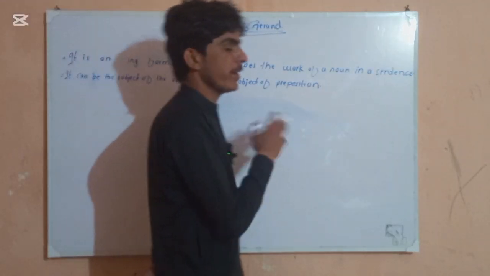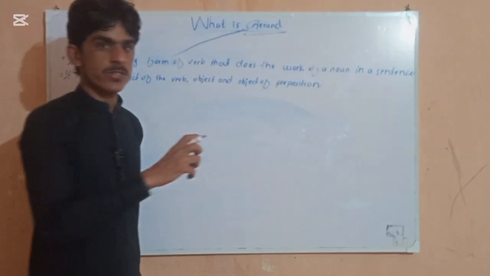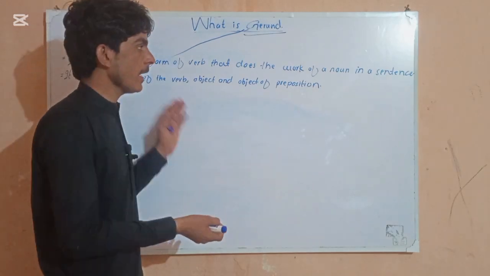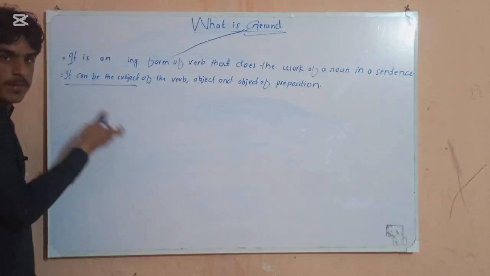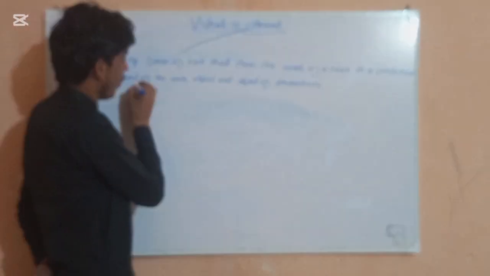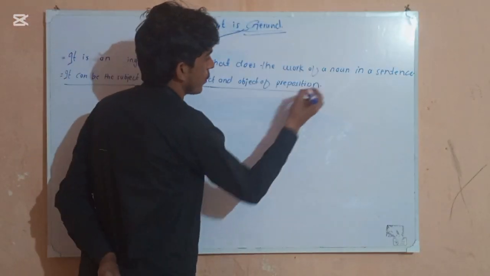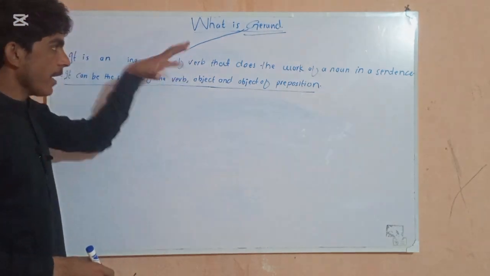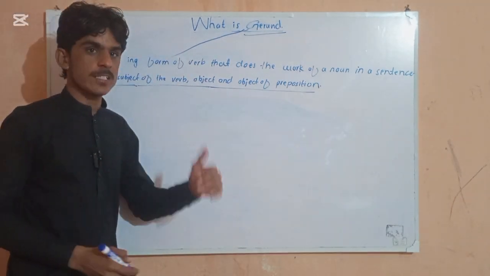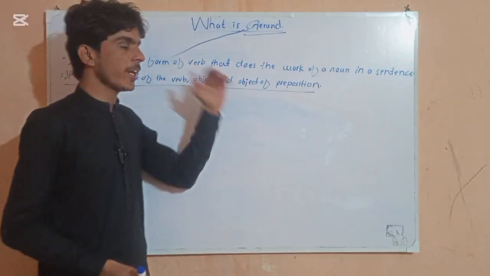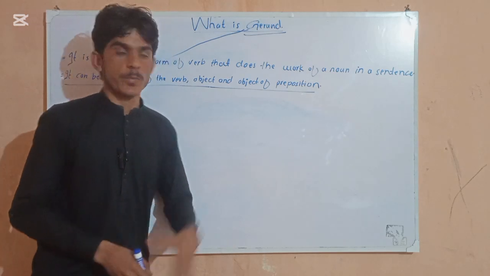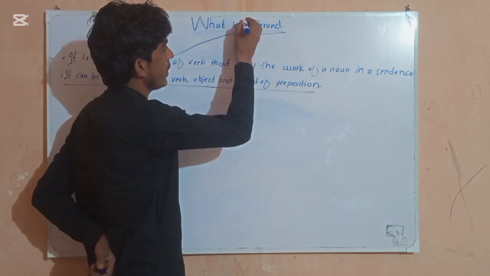It is an ing form of the verb that does the work of a noun in a sentence. Gerund simply means it is an ing form of the verb that does the work of a noun in a sentence. So it can be the subject of the verb, it can be an object, and it can be the object of a preposition. So first of all we need to understand what gerund simply means.